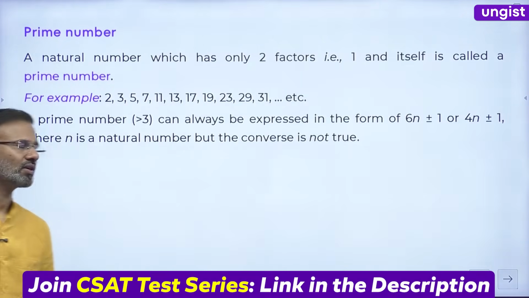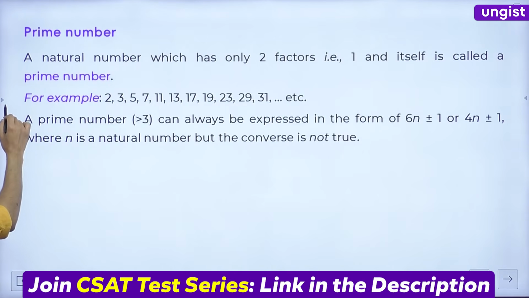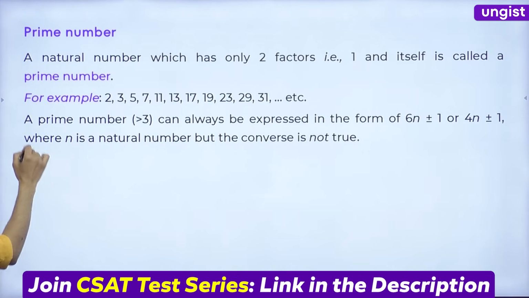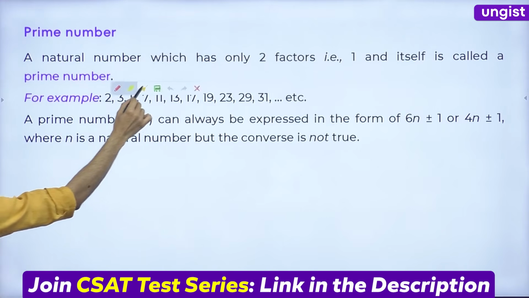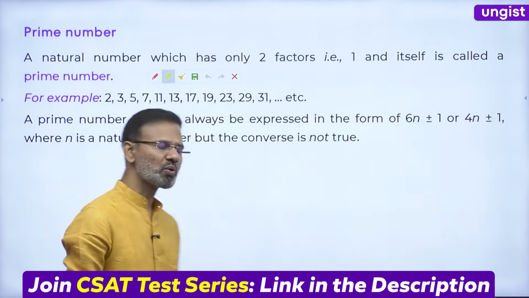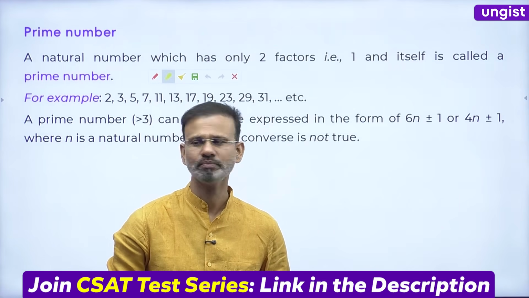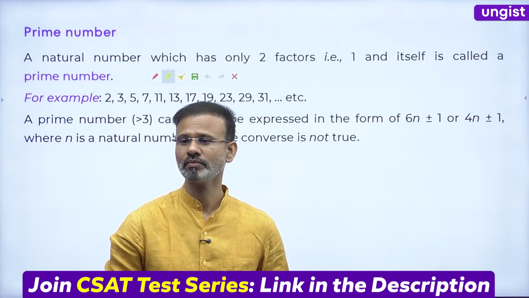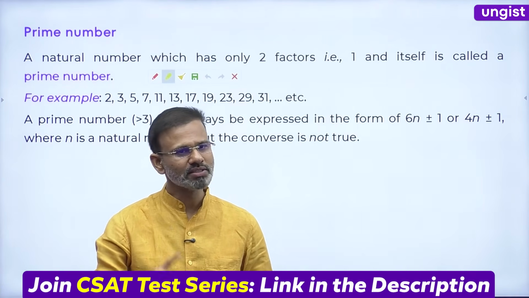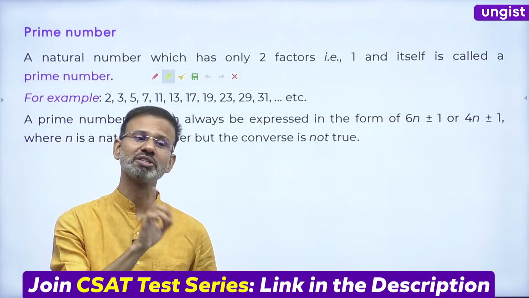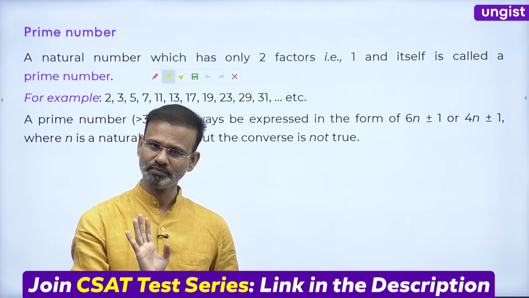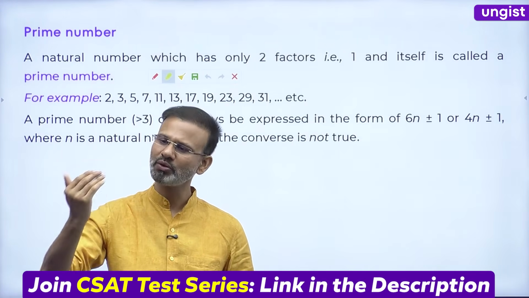Everyone fine now? And friends, just tell me one thing. What about 1? Is 1 prime or not? Because it has only one factor. Guys, 1 is neither prime nor composite. Composite means a number which has more than two factors.